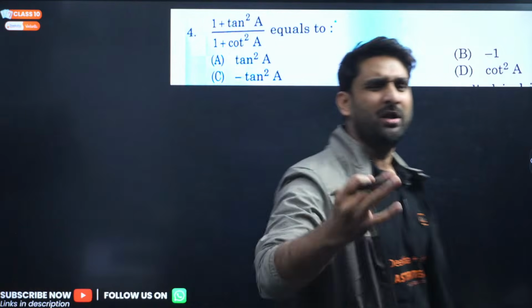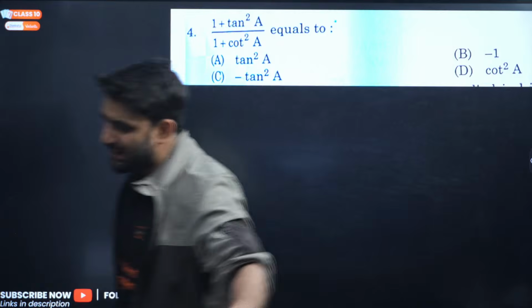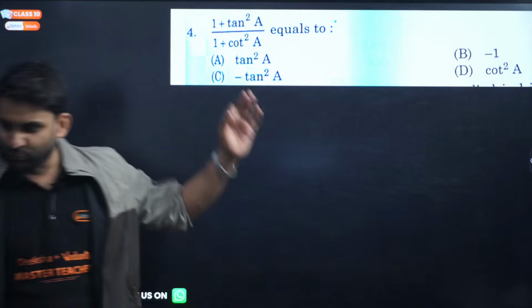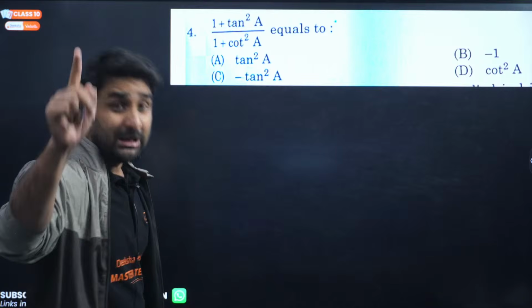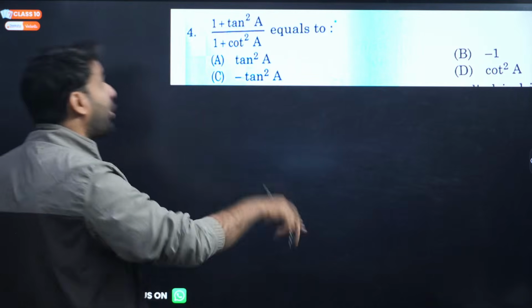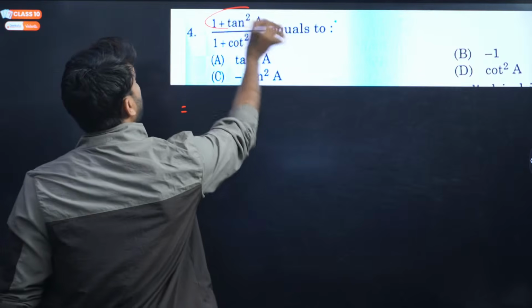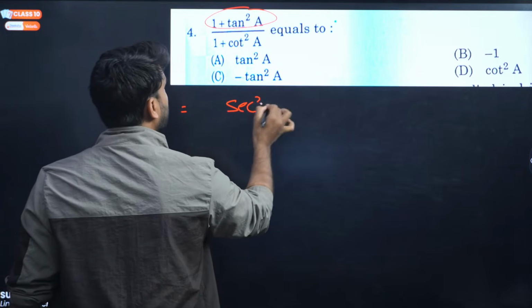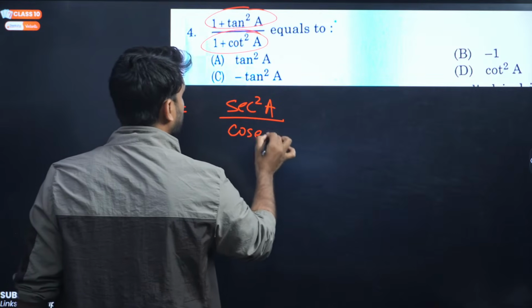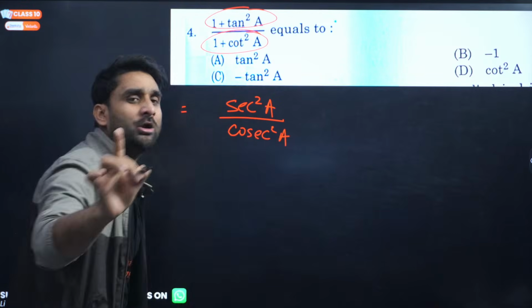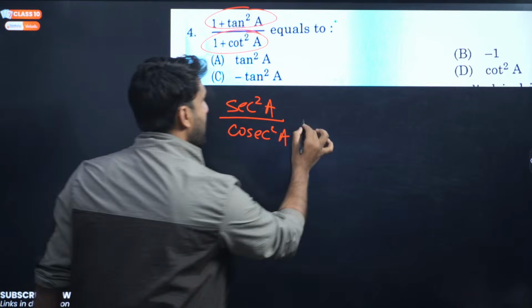Now moving to the next. Oh my God, this question is directly based on identity. If you remember in trigonometric identities, I taught you guys 1 plus tan square A can be written as sec square A, and 1 plus cot square A can be written as cosec square A. Yes or not?